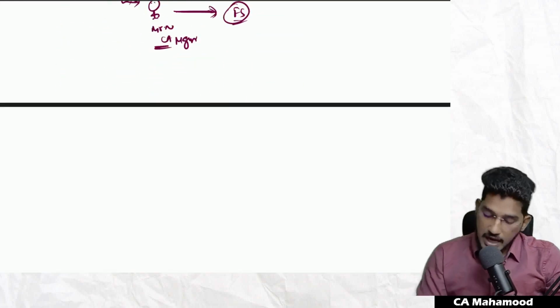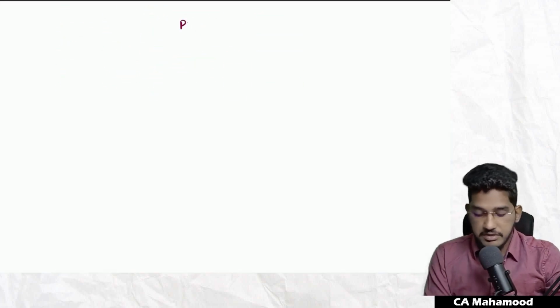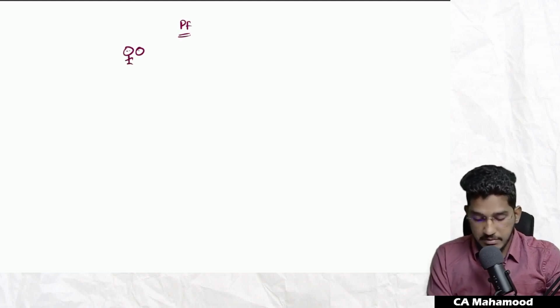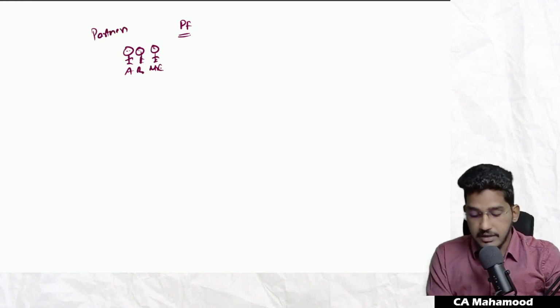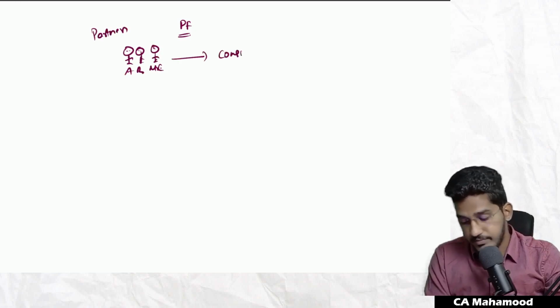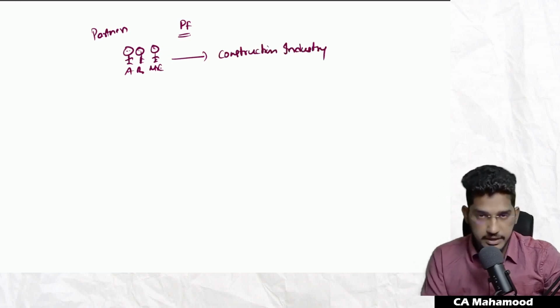Able to understand? I will give you one more example. Assume there is a partnership firm. Three partners are there: Mr. A, Mr. B, Mr. C. These three people are partners. Now they have started one construction industry. All of these three put together, they are doing construction activity.